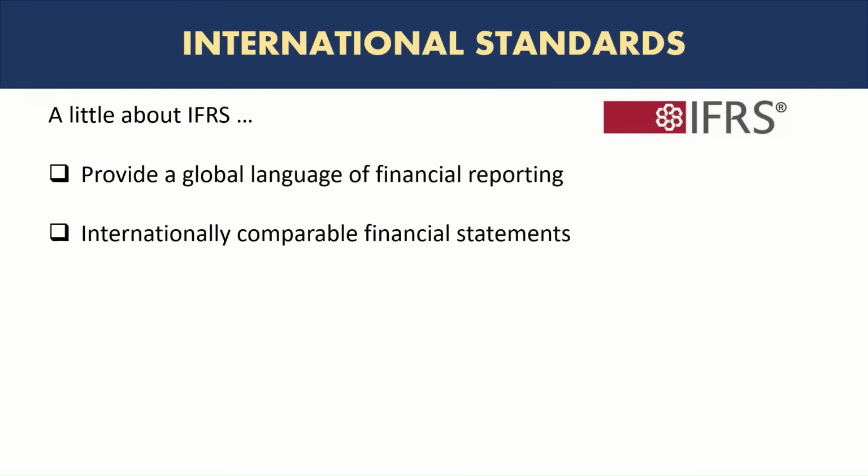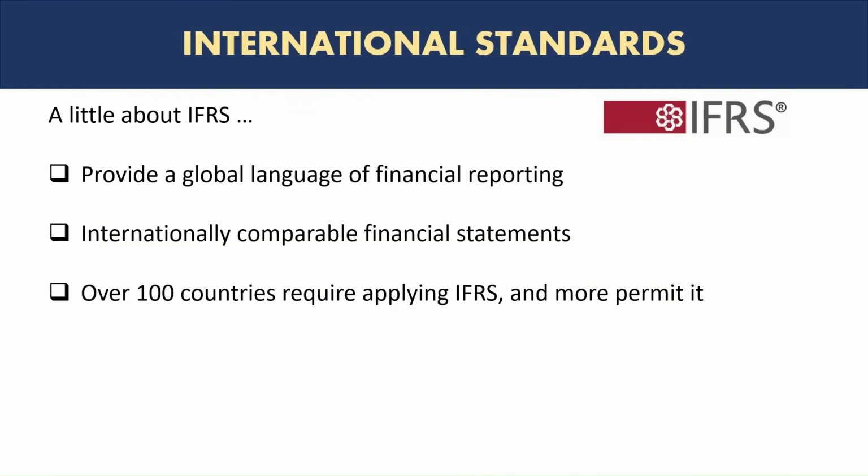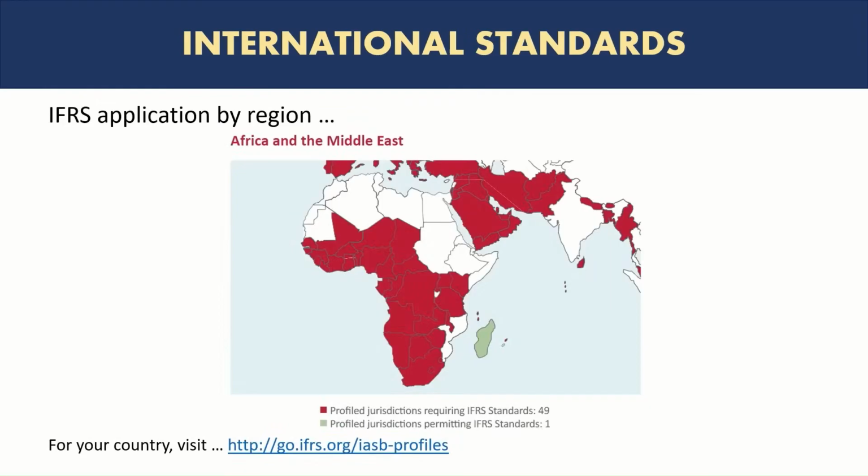So the purpose of International Financial Reporting Standards is to have global comparability, to have consistent principles that are applied to financial reporting. Currently, the IFRS are required to be applied in more than 100 countries, and a few more permit them, but not all countries require the application of IFRS. Notably, there is not a requirement to apply IFRS in the United States, and the same for India. So we can take a look at the geographies where IFRS are required to be applied or permitted.